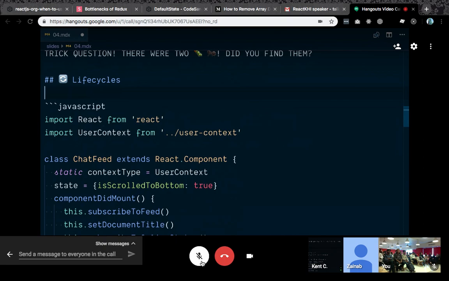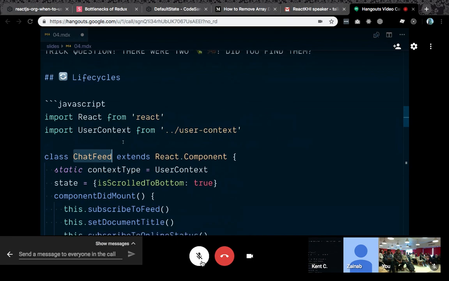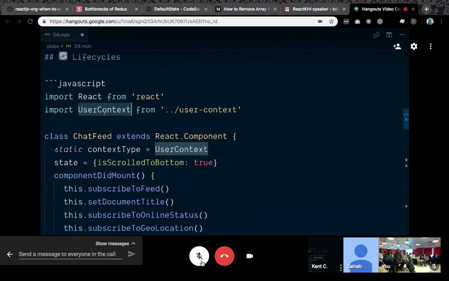Now the nice thing is that with this chat feed component, for example, once you have it all working, it's a total black box and you can use it anywhere, and it's really nice that way. But the internals of the component are a little complicated because it's mixing concerns. So let's take a look at this. We've got a user context and we're using static context type.